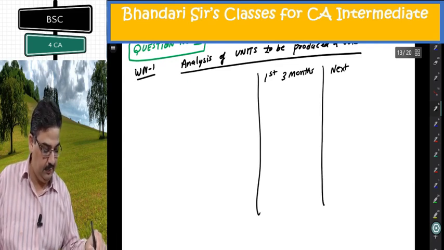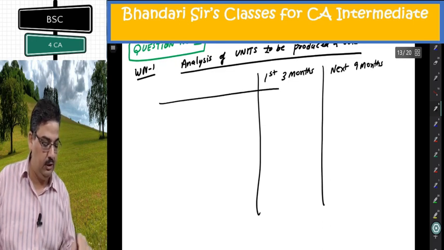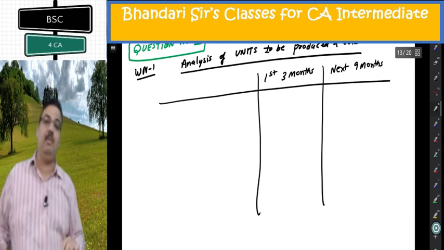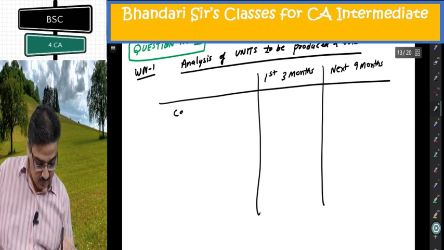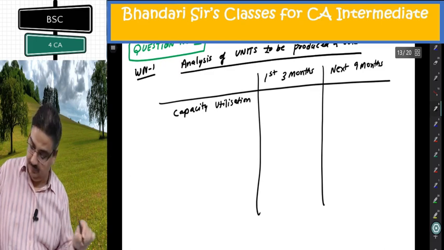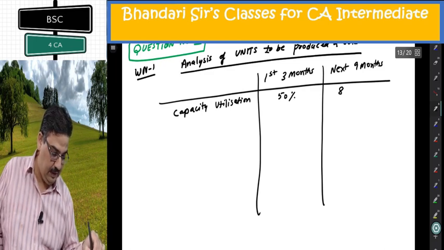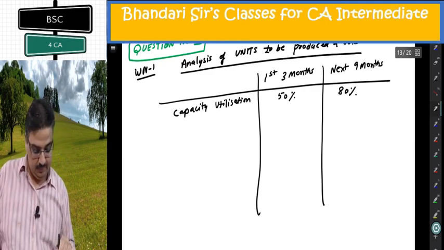Next 9 months, 2 types of period for the full year. First 3 months is different, next 9 months is different. Capacity utilization: 50%, 80%.